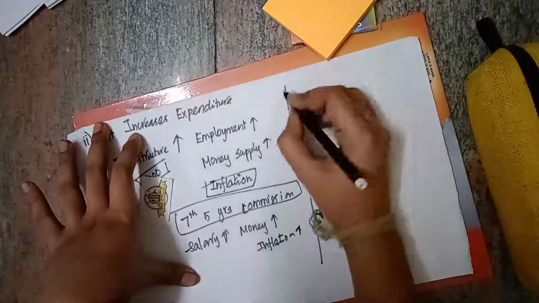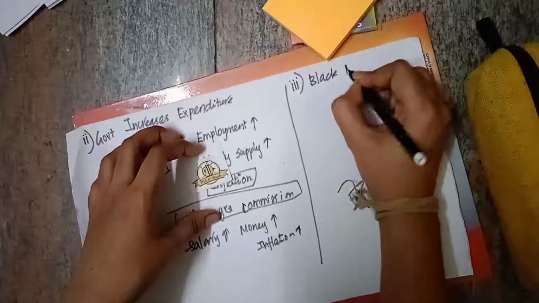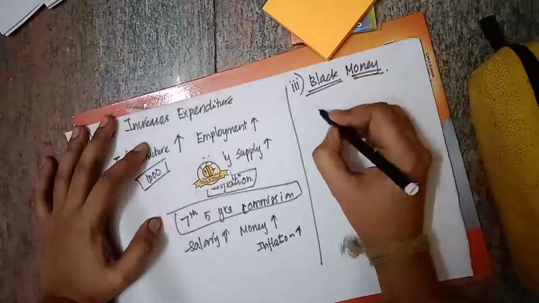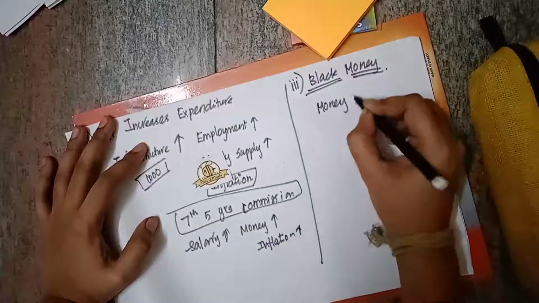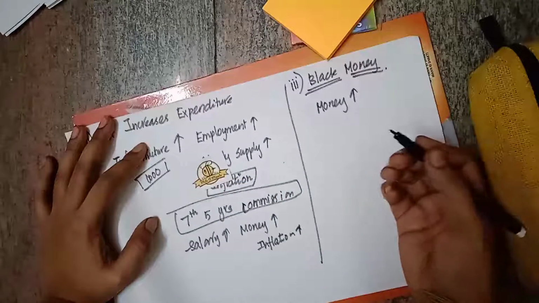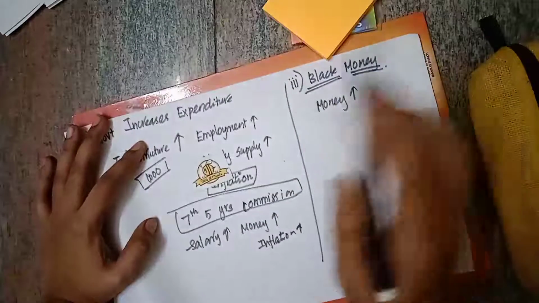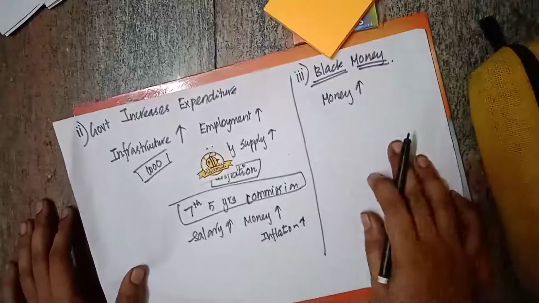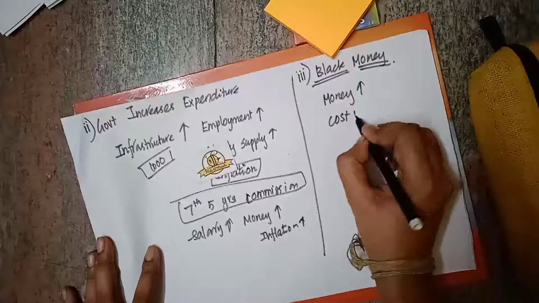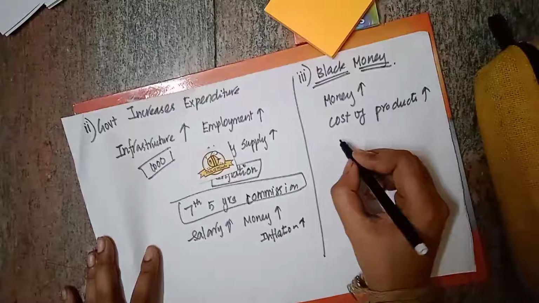Then another thing is black money. If there is more black money in the market, this also increases the money supply, right? If there is more money in the market, it will increase the purchasing power of the people. Black money holders will have more purchasing power. So this will affect the cost of the product. The cost of the products will be increased. This will lead to inflation.